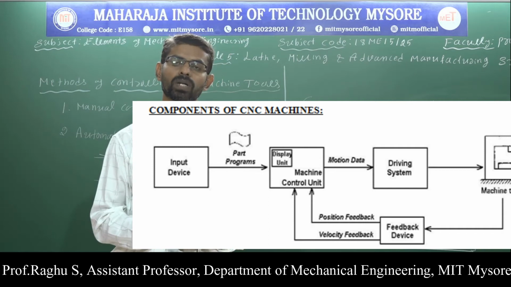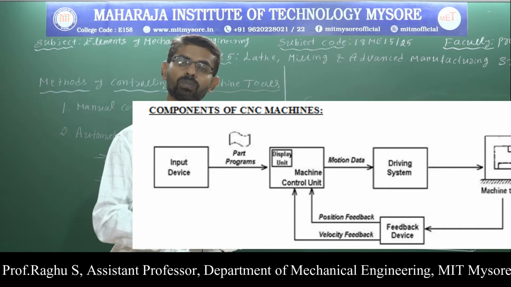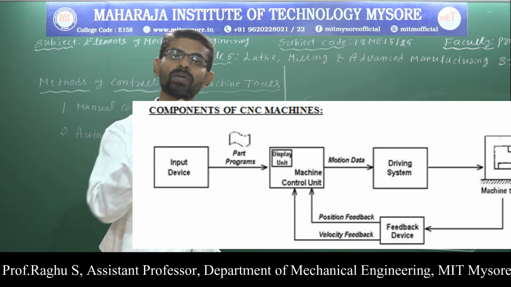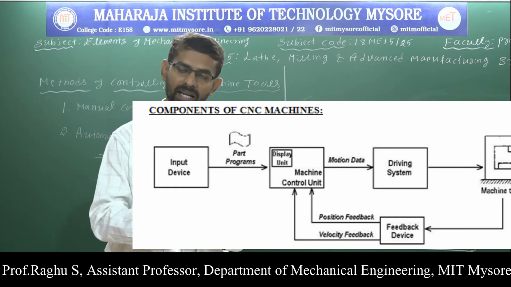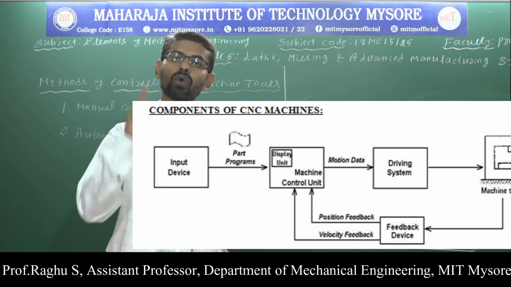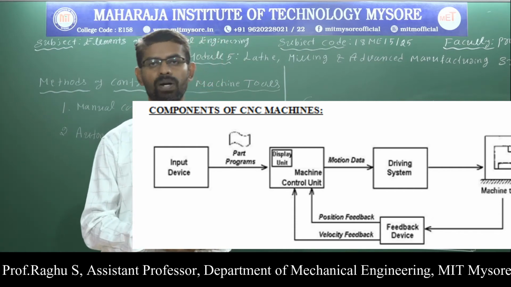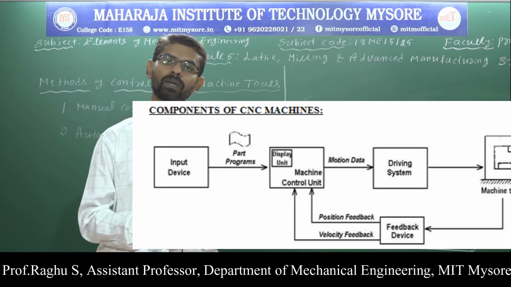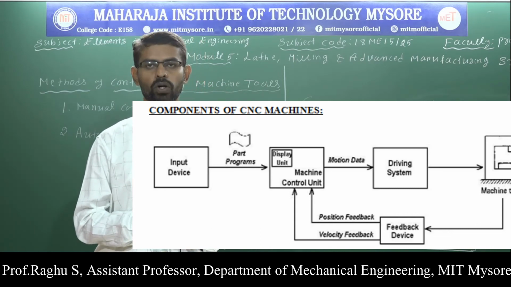The next system: feedback system consists of position and speed sensors. The position and speed sensors measure the position and speed of the work table and send the feedback signal to MCU. In MCU, comparison is made with the reference signal, and if there are any errors, then a proper signal is sent to the machine tool, so that the right operation happens. Next one, display unit. Here a monitor is used to display the part program and other useful information.